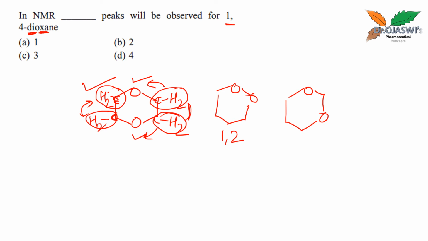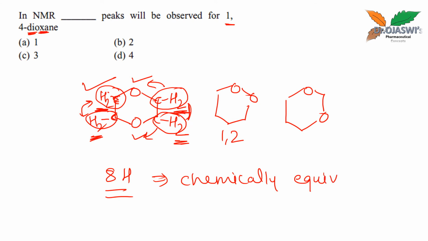So these 8 hydrogens are present in the same chemical environment. So we can say that all these 8 hydrogens are chemically equivalent, and thus all 8 hydrogens will appear at the same position in the NMR spectrum, and thus there will be only one peak in the NMR spectrum of this structure. So the answer is A, 1.